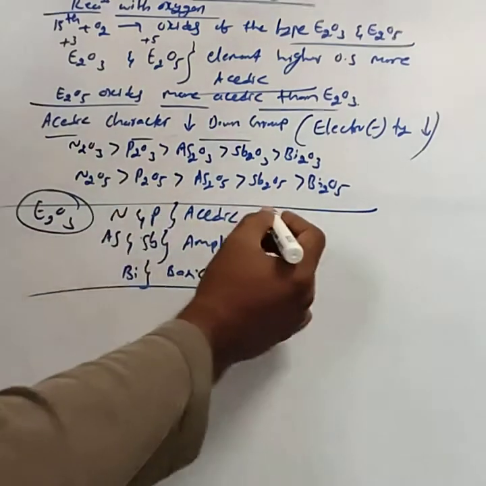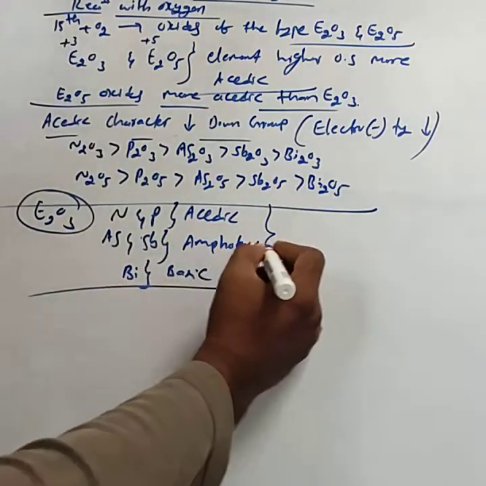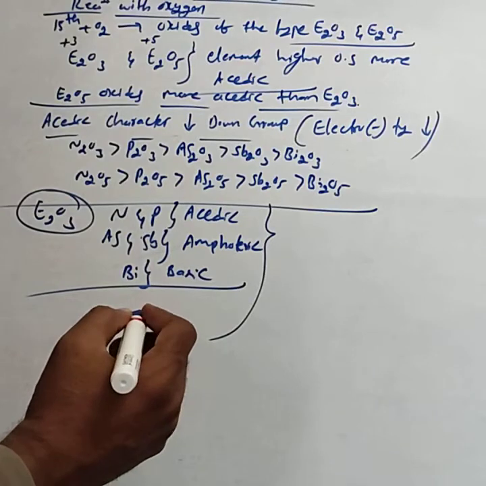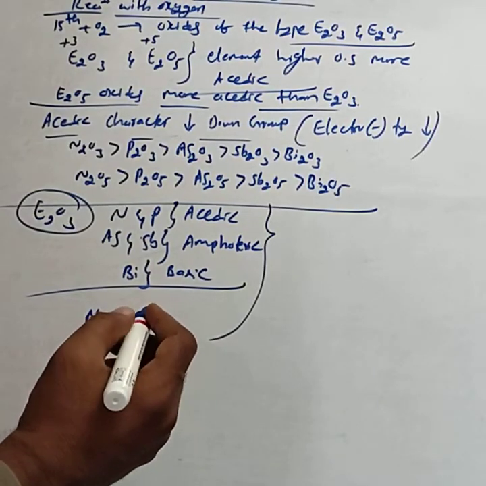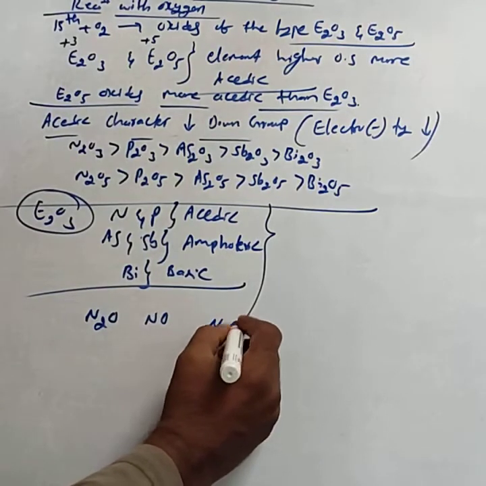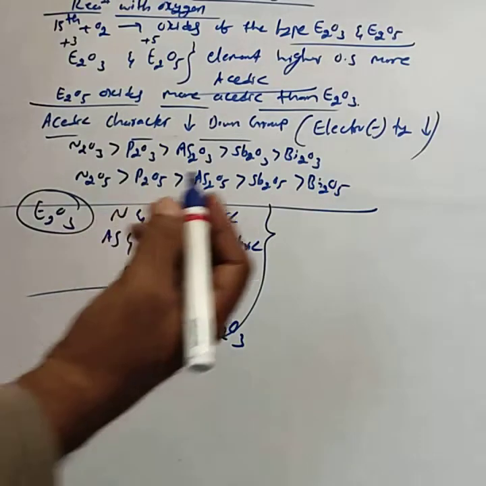Next, one more point. If they are giving these oxides, N2O, NO, then other oxides are N2O3, then one more is N2O5.